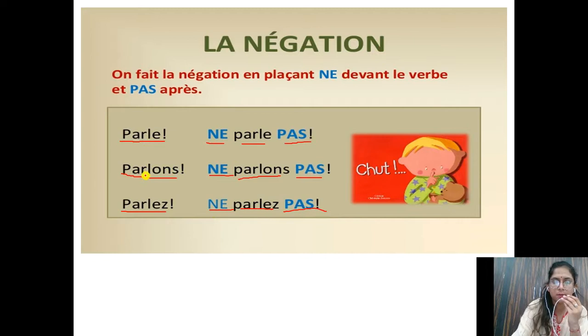Whenever children, yes, one more thing I want to discuss, that whenever nous form is there, nous conjugation we are writing, the meaning in English is coming let's speak. Parle, speak. Then ne parle pas, don't speak. Ne parlons pas, let's not speak. Then ne parlez pas, don't speak.